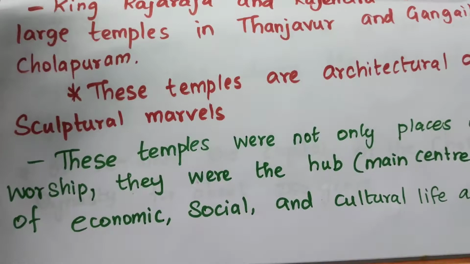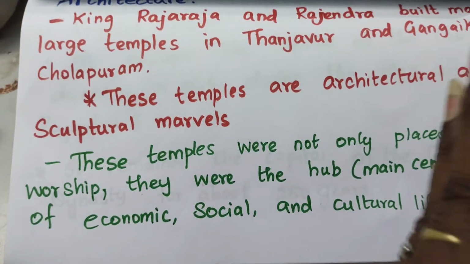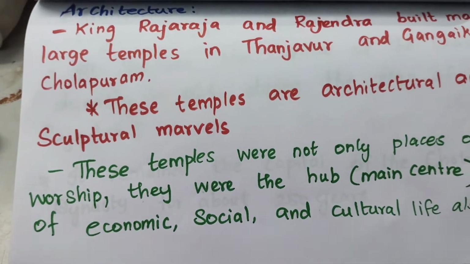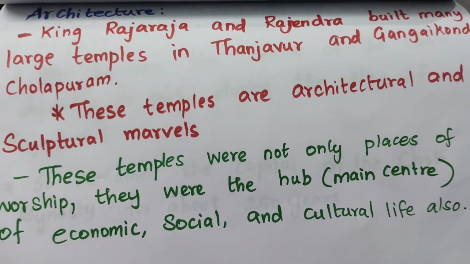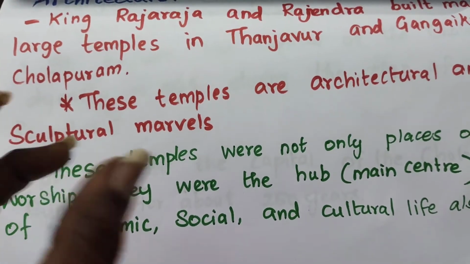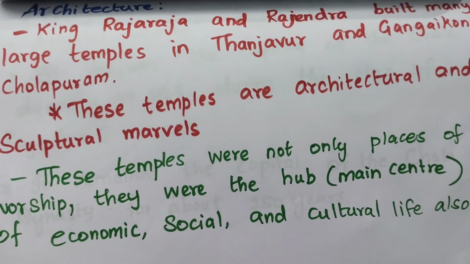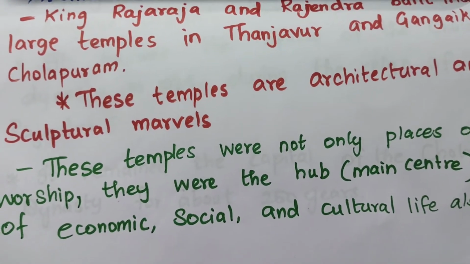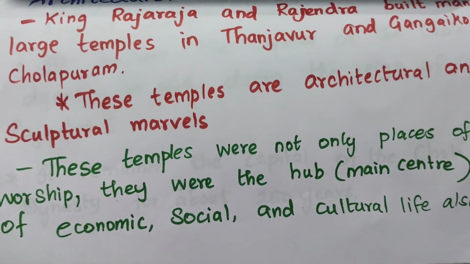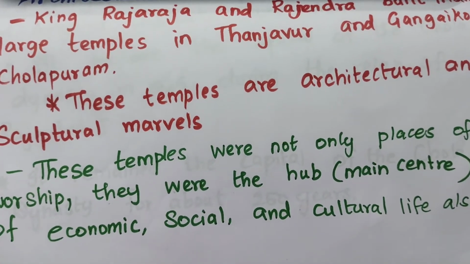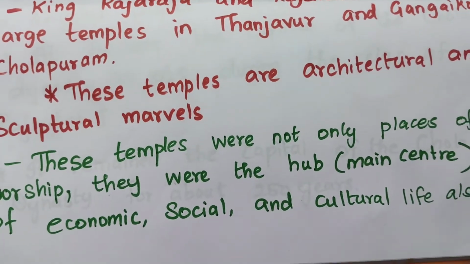Rajaraja, who was the father of Rajendra, and Rajendra built large temples in both places. These temples are very famous for their architecture, because their plan was very fine, and no one had done it like that. There were sculptural marvels too. Sculpture means the statues, isn't it? All these were something different.